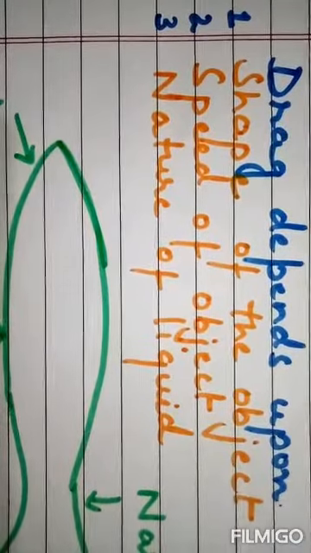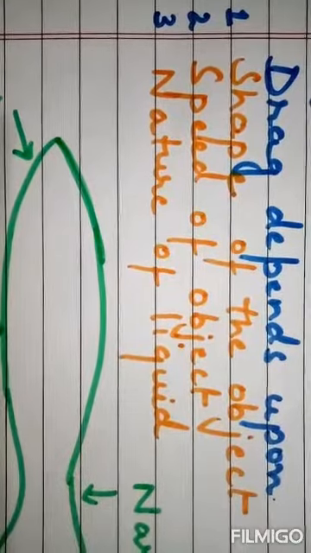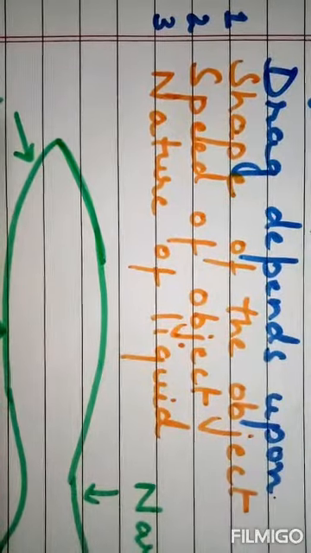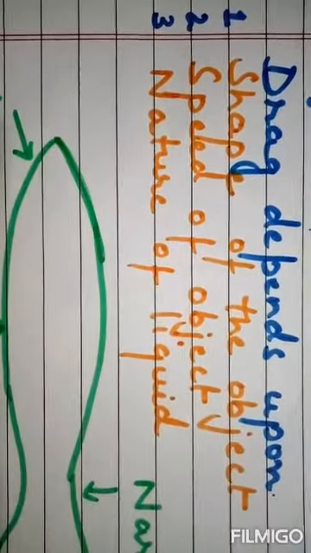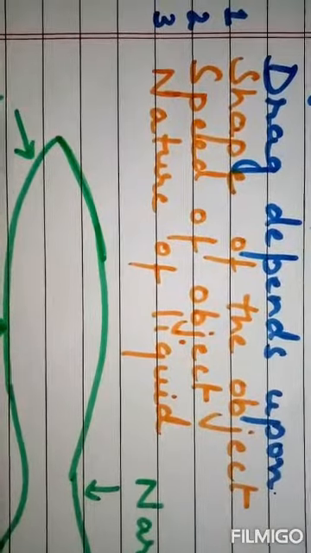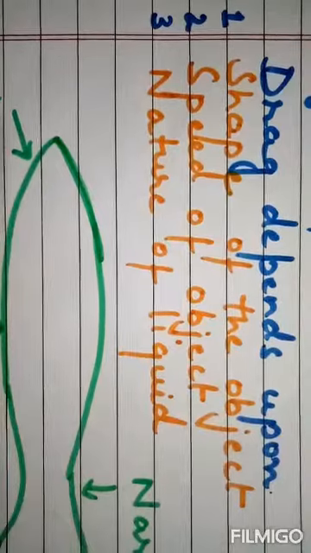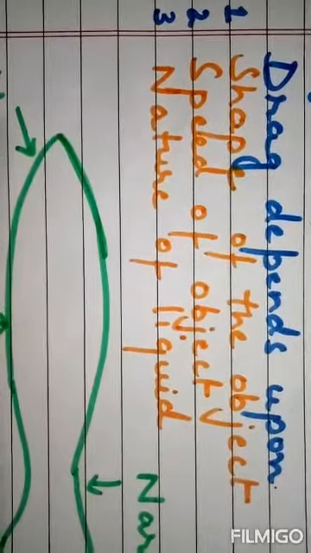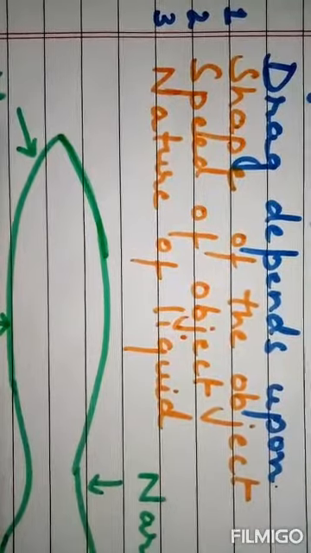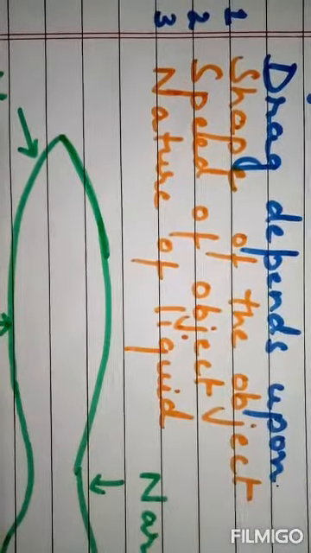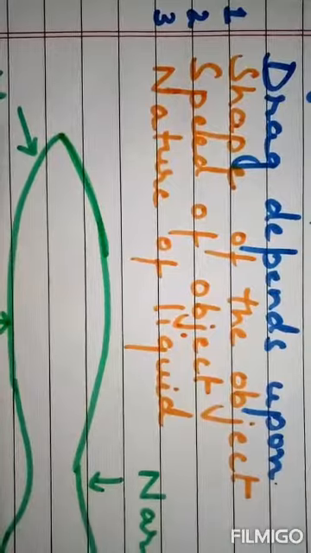In this process, they lose energy. To minimize this loss of energy, efforts are made to minimize the fluid friction or drag. The shapes of objects are designed in such a way that they help in overcoming the drag of fluid friction.